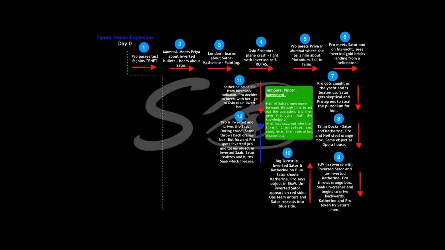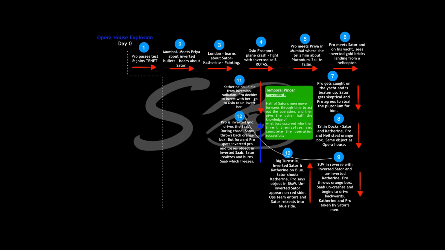However, the former protagonist also spots the inverted protagonist. Suddenly, the object flies out of the Saab's window back into the box. This means that in the earlier scene, the protagonist threw the object into the Saab before tossing the empty box to Sator. This scene is a mindfuck of the highest order.